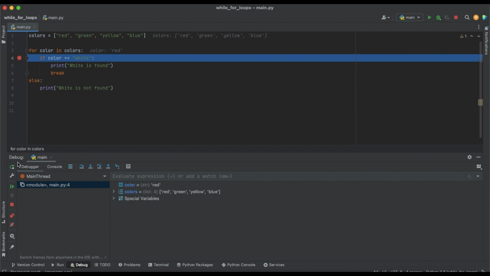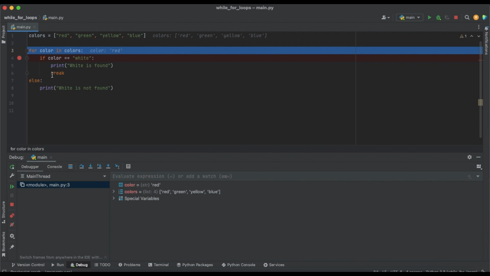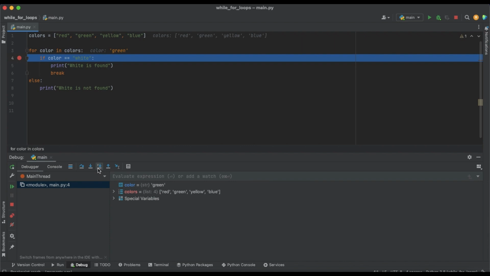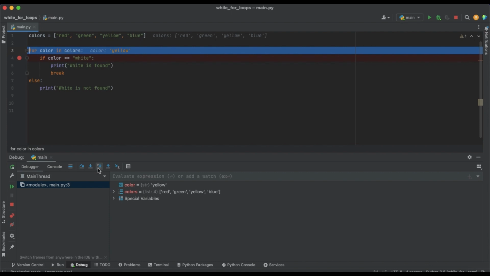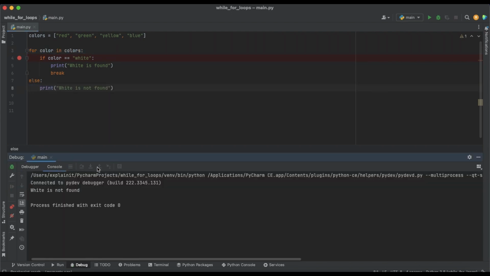So we have red. Red is not white. So this means that we do not go to our print and break, because this condition is false, and we try our loop again. Then we check whether green is white. Green is not white. We go again. We check whether yellow is white. Yellow is not white. We check again whether blue is white, and blue is not white. So we checked all of them, and there is no white. That is why we go to the else statement and print that there is no white.